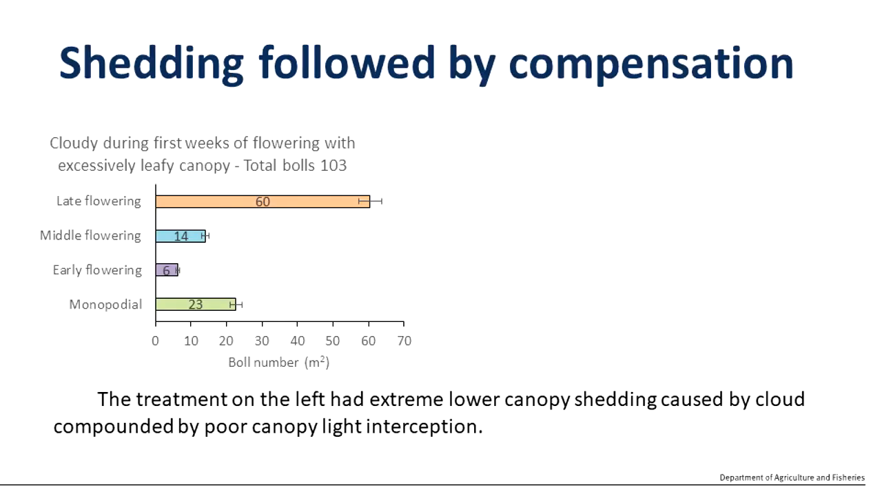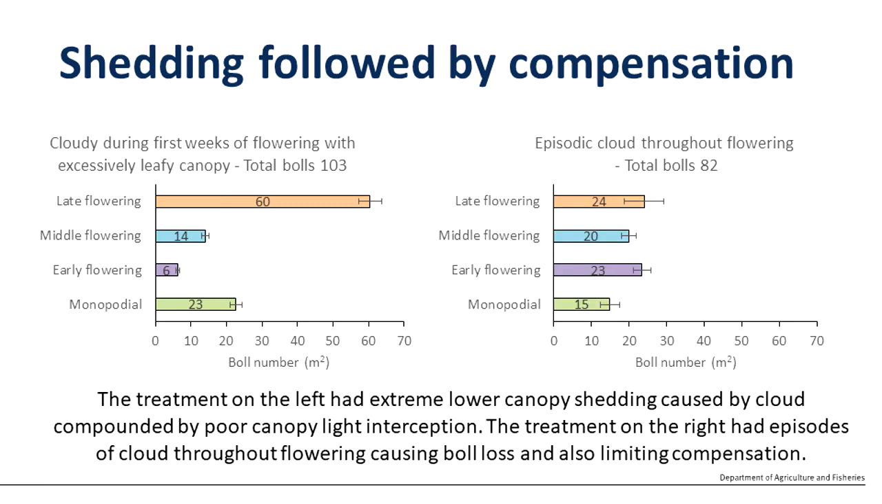And the example of that can be seen in this fruit map figure here on the left-hand side, where there was extreme shedding of fruit in the very lower canopy and also in the middle canopy that exceeded the ability of the late flowering canopy to compensate, even though that late flowering canopy had good radiation conditions. You can see also in the scenario on the right-hand side the impact of cloud that came and went during the flowering of that crop.